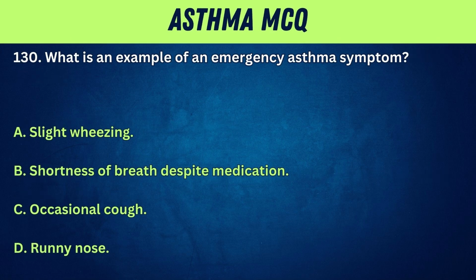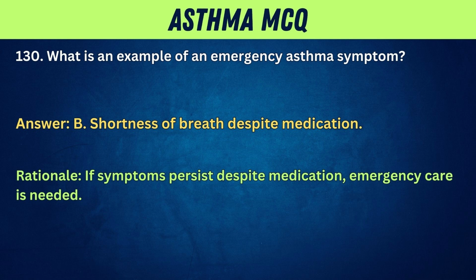130. What is an example of an emergency asthma symptom? A. Slight wheezing. B. Shortness of breath despite medication. C. Occasional cough. D. Runny nose. Answer: B. Shortness of breath despite medication. Rationale: if symptoms persist despite medication, emergency care is needed.